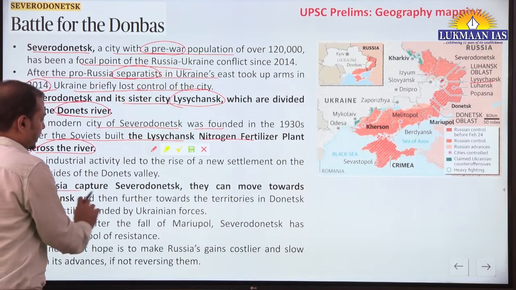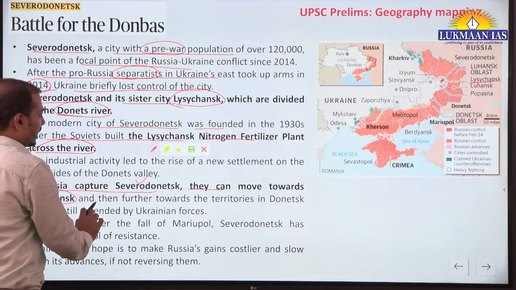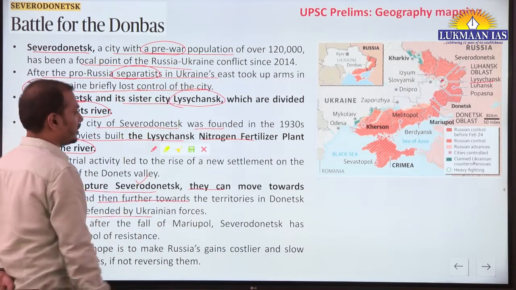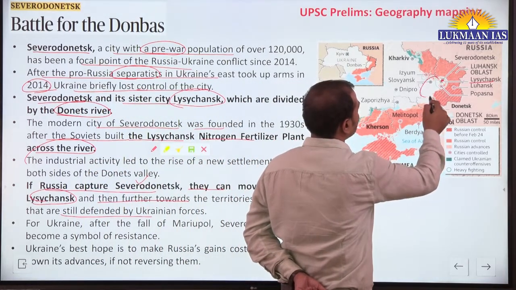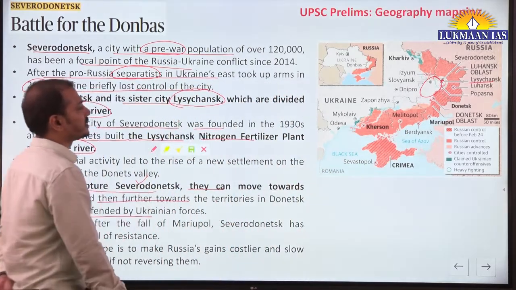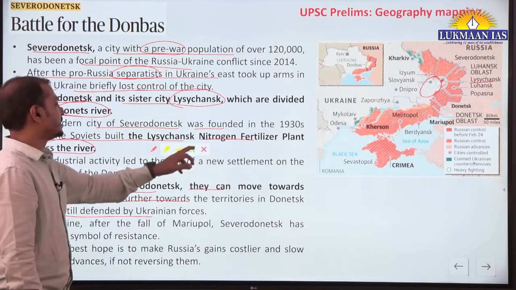Now, if Russia captures Severodonetsk, they can move towards Lysychansk and then further towards the territories in Donetsk that are still defended by Ukrainian forces. तो ये जो अंदर का रीजन जो है ना डोनेस्क का, तो वो कैप्चर कर सकते हैं रशिया अगर ये सिटी ले सकते हैं तो. So that's why it is in news.